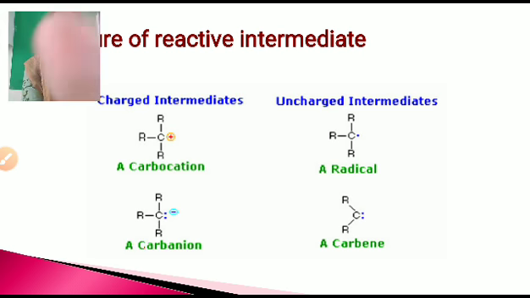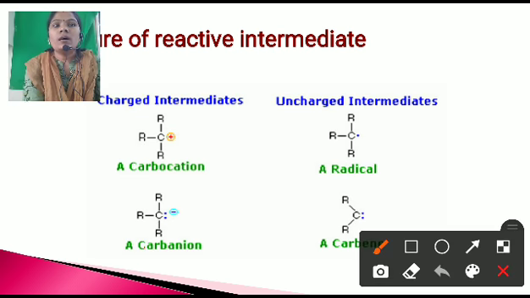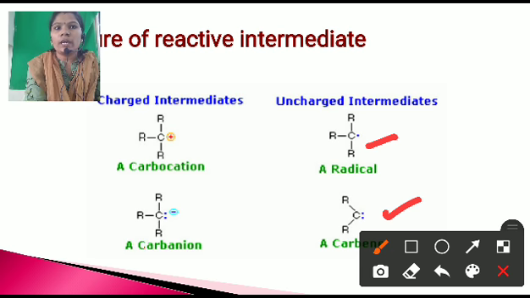Okay, then next is the radical. Radical means the carbon having only one electron, that is called a carbon radical. And the carbene. Carbene means the carbon having a lone pair of electrons. Here these are some structures of reactive intermediates.